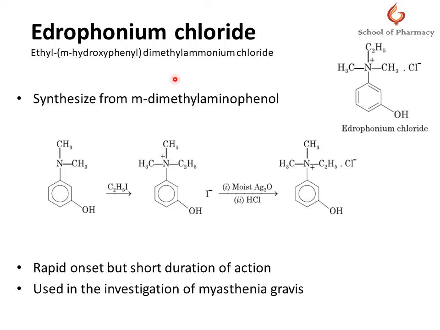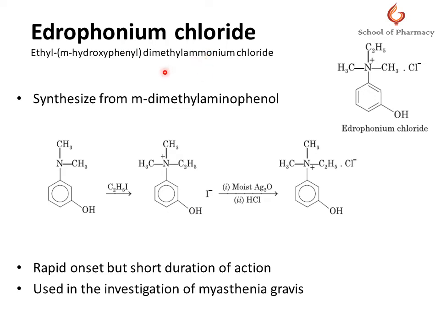We are discussing the carbamates now, which are intermediate to long acting, like neostigmine, physostigmine, and pyridostigmine, and they are reversible inhibitors. But edrophonium chloride is a short acting inhibitor.